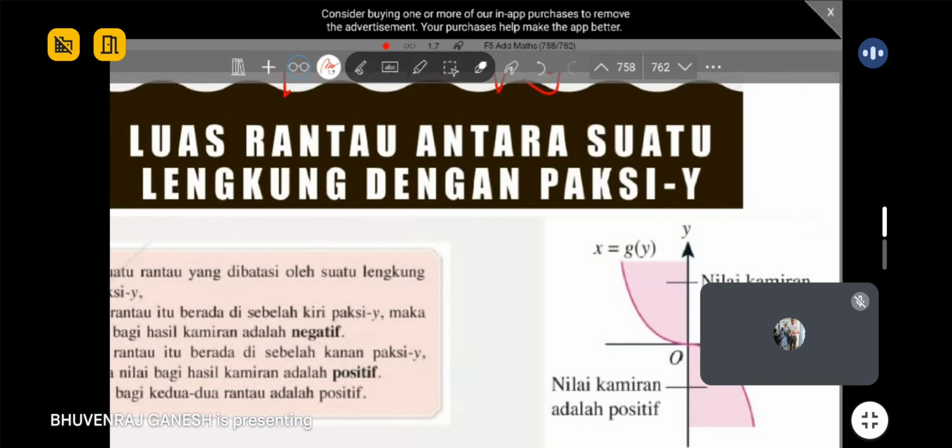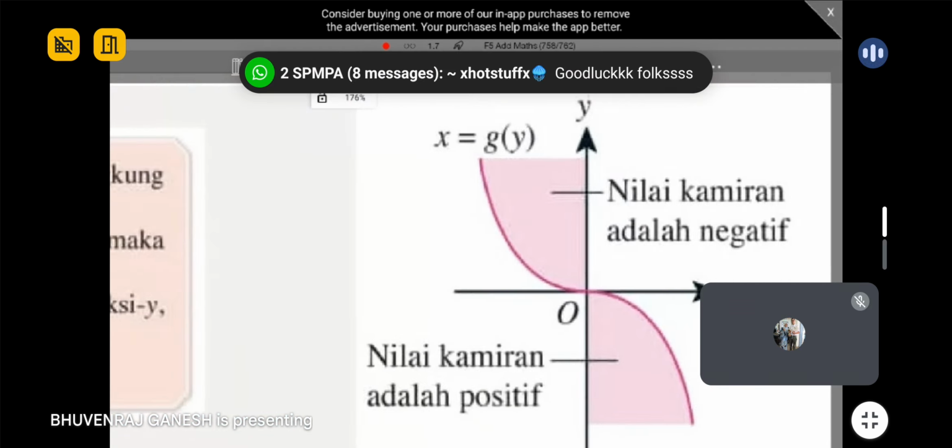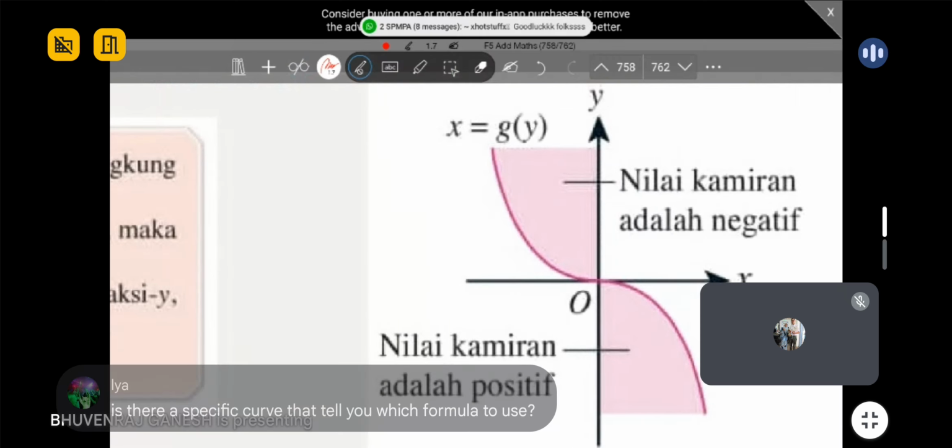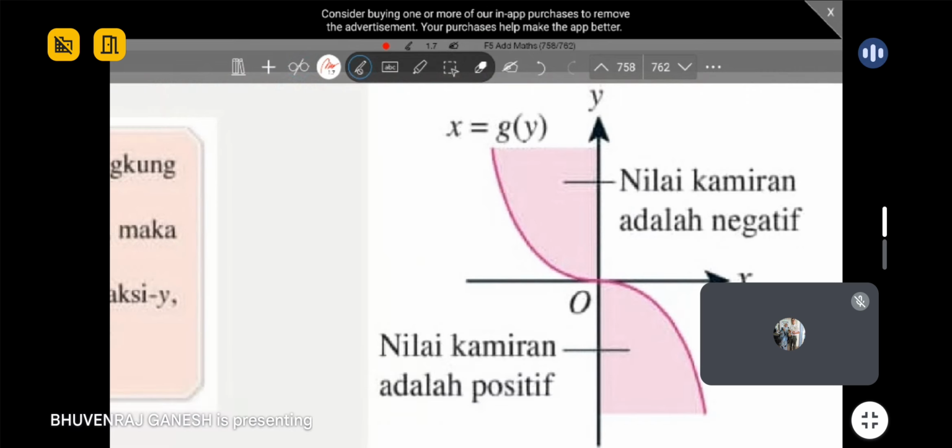Okay. All right. So now guys, let us see this one. Okay. So now if you are talking about the y-axis, is there a specific curve that tell you which formula to use? No. You must see where is your shaded region. The question asks. Okay, it depends where is your shaded region. Of course, you can find the area under here also.